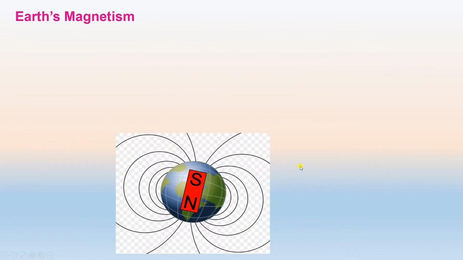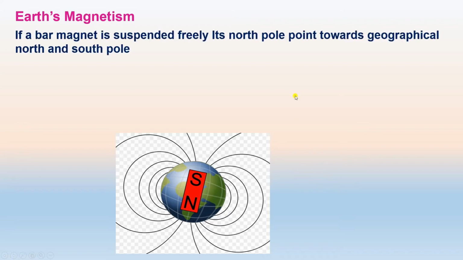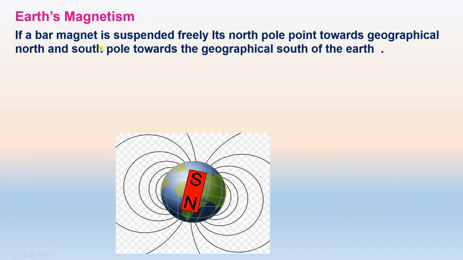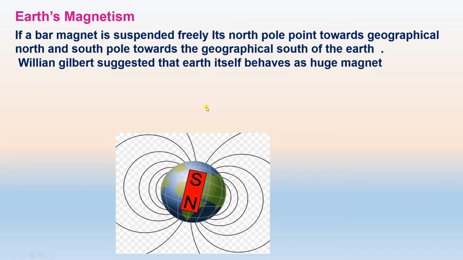Then we come to the Earth's magnetism. If a bar magnet is suspended freely, its north pole points toward the geographical north and south pole toward the geographical south of the Earth. William Gilbert suggested that Earth itself behaves like a huge magnet.